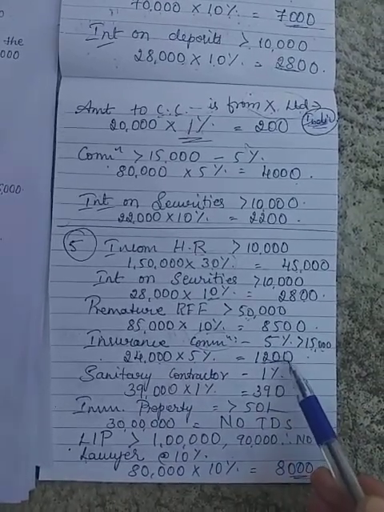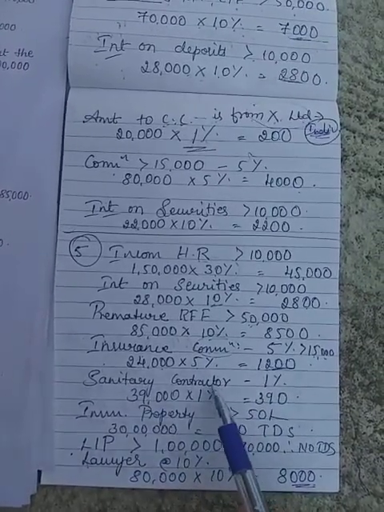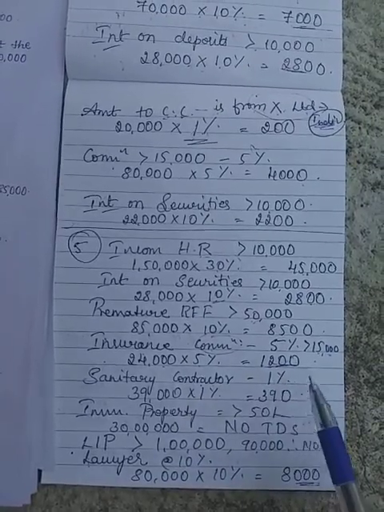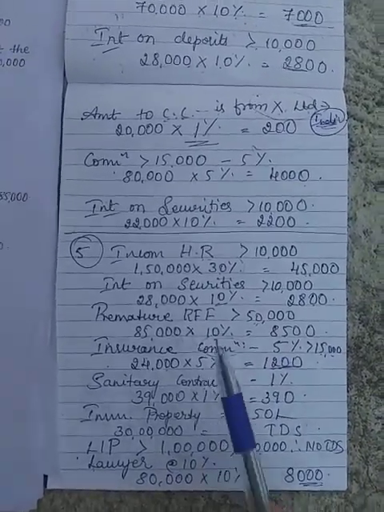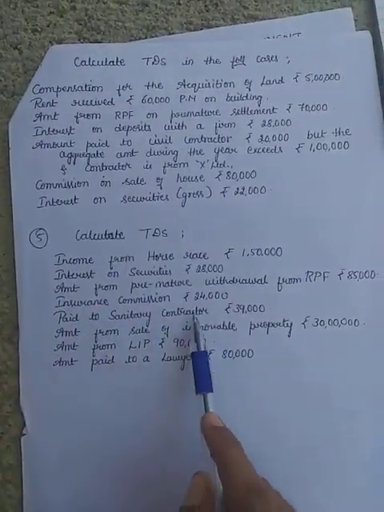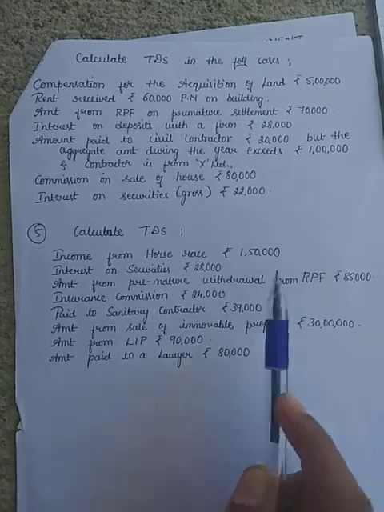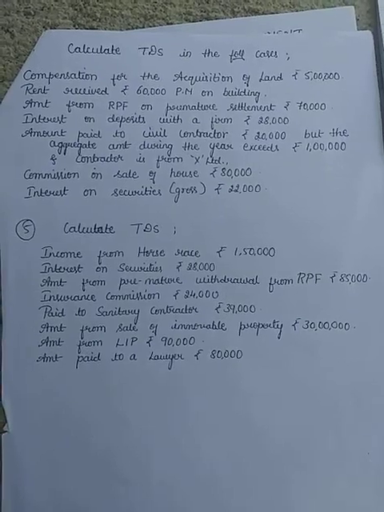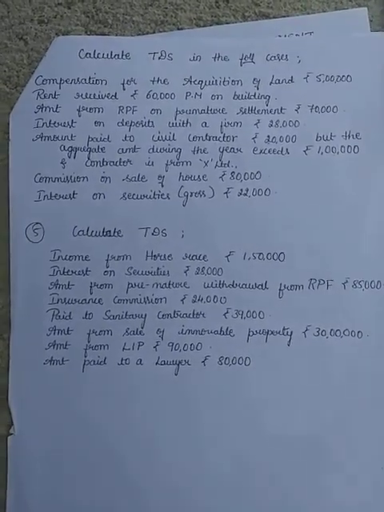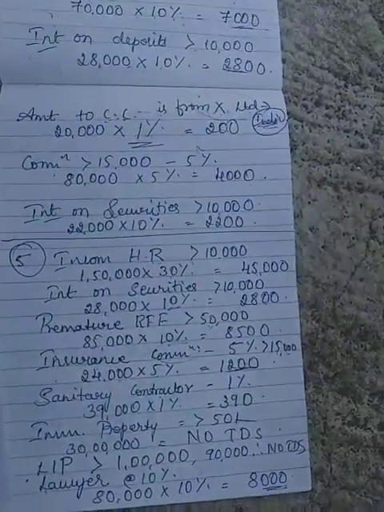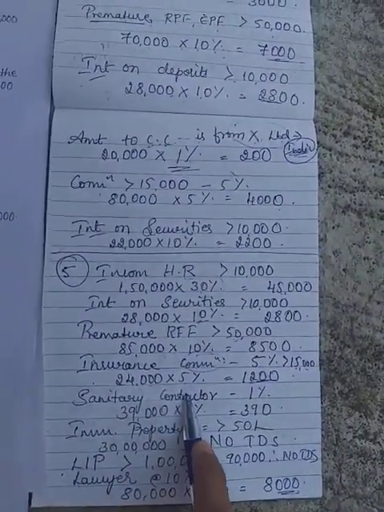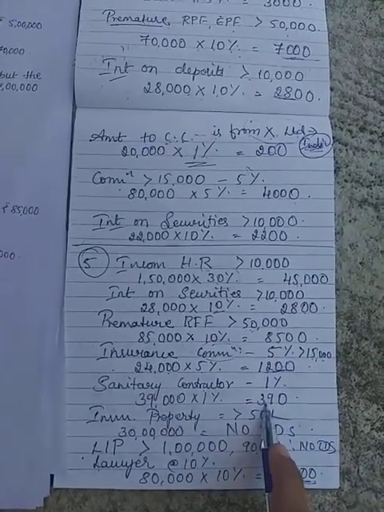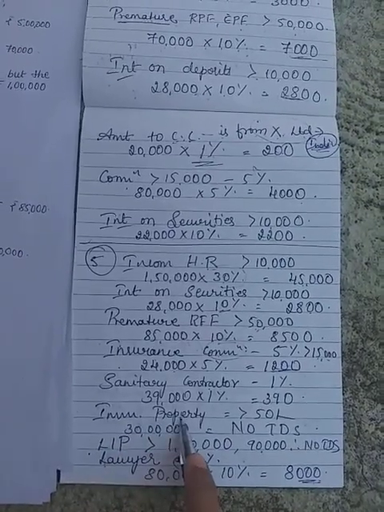It comes around 1,200. Next is sanitary contractor. We have to analyze whether this contractor is an individual or firm, company or so on. Wherever in the problem there is nothing specified that it is a company or such things, like paid to sanitary contractor, as there is no information regarding whether it is a company or firm, it is understood that it is paid to the individual, and hence the sanitary contractor is taken as an individual and hence 1% is calculated. 39,000 into 1% is 390.